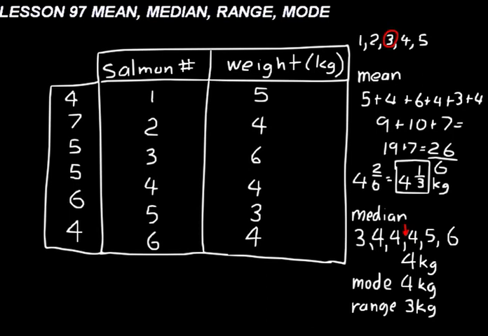Let's say we went to another river and caught some more salmon, and these were the weights of the 6 salmon. So now we can use mean, median, mode, and range, and we can compare the salmon in this stream to the salmon in the other stream. It's kind of hard just to look at that set of data like it is right now and compare those two sets of data. So go ahead and pause the CD, see if you can find the mean, median, mode, and range for that set of numbers, and then we can compare the two.